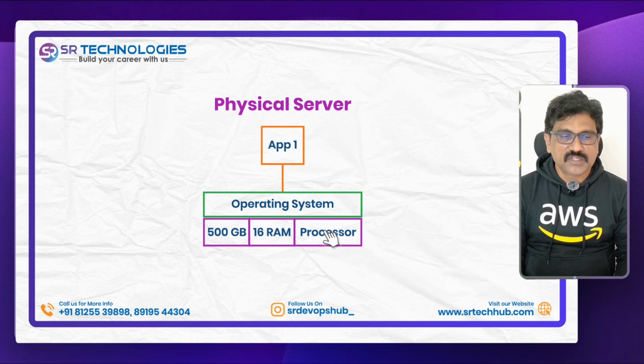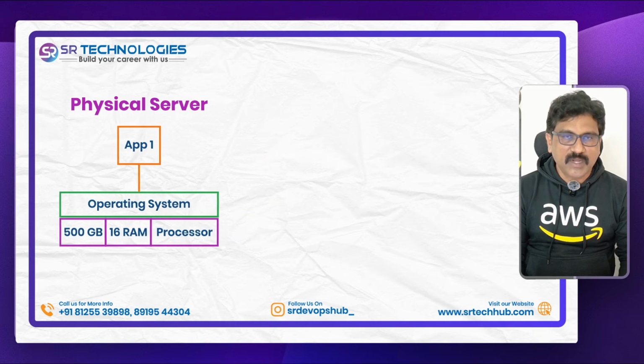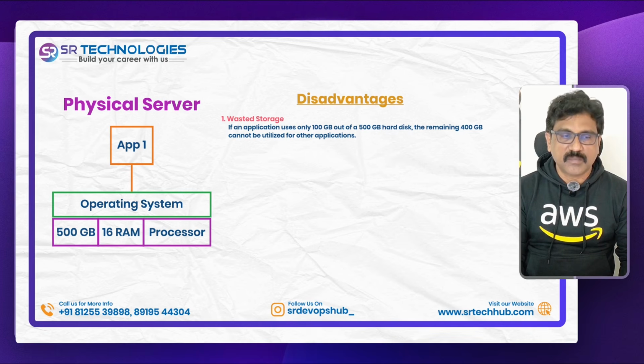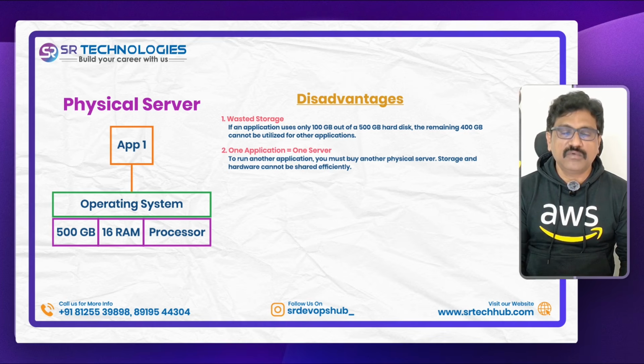On top of this physical server, we can run only one application. See here, app 1. Now, if this application consumes only 100 GB out of this 500 GB, what about the rest of the 400 GB? It will be wasted. If you want to run another application, you have to buy one more physical server. You cannot utilize that 400 GB for another application in the same server.